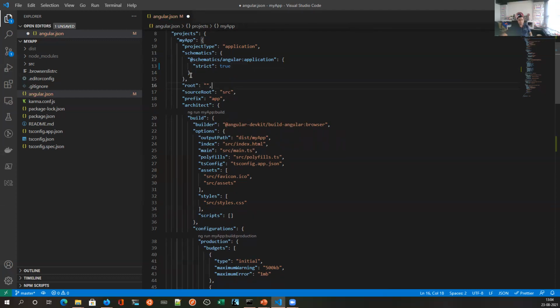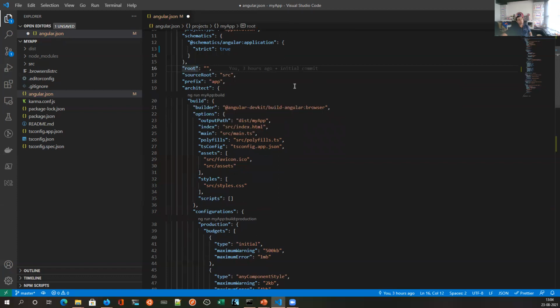So this is about schematics. Next comes root. The root is the application root. So in this case, this is the main folder, my app folder, that is the root. So that's why there is nothing written over here. If it was in a different folder, let's say my app/Collabra or something like that, I would have used /Collabra. In the current case, it is this folder itself, the same folder where angular.json is there is the application. So that's why we don't put anything.